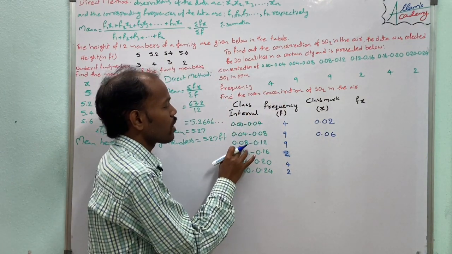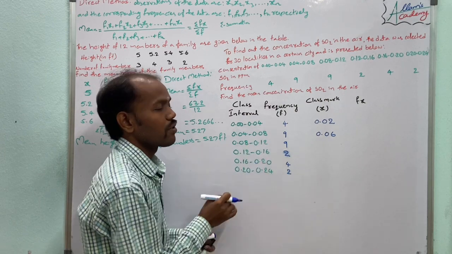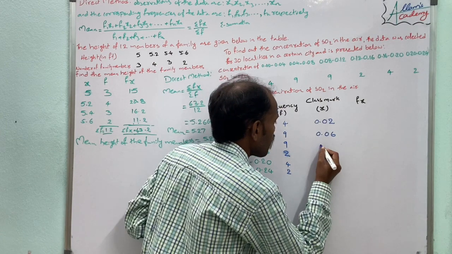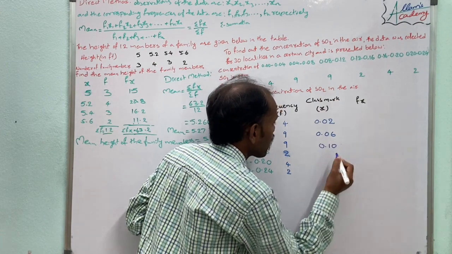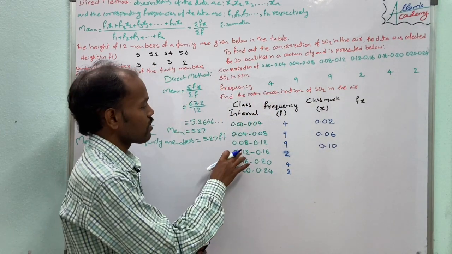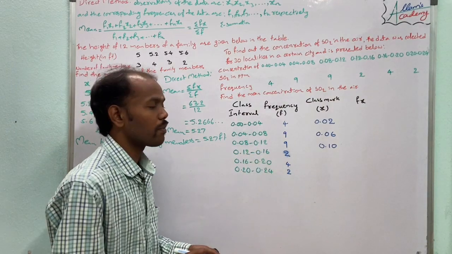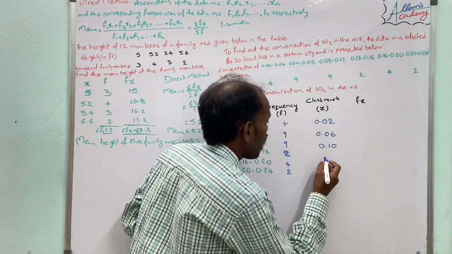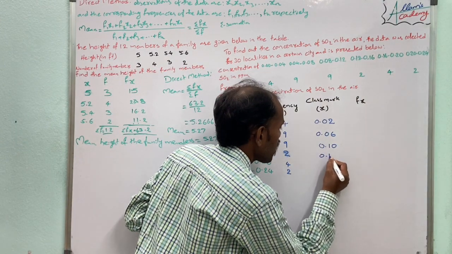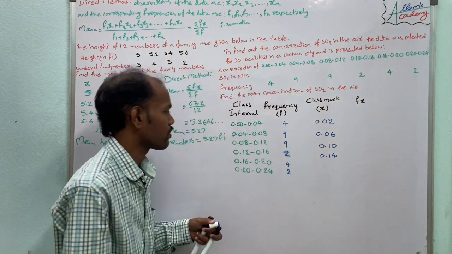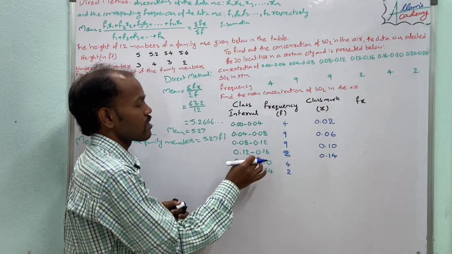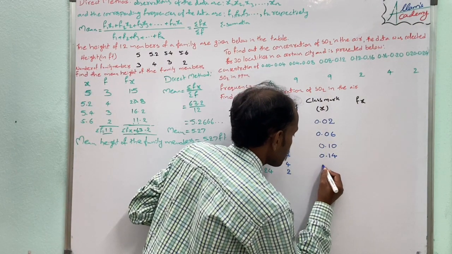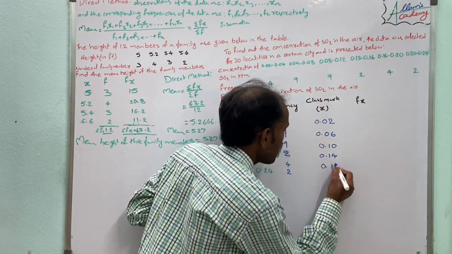The sum of 0.08 and 0.12 is 0.20, the average is 0.10. Next, 0.12 plus 0.16 equals 0.28, the average is 0.14. 0.16 and 0.20 addition is 0.36, their average is 0.18.